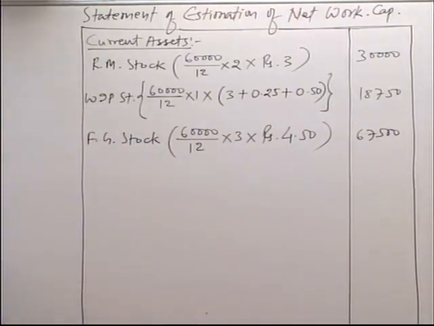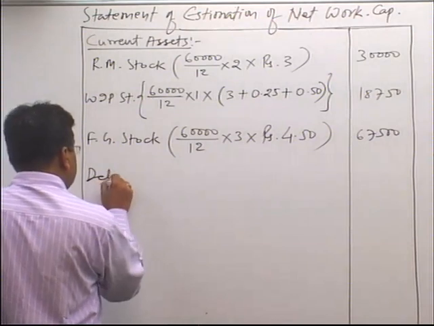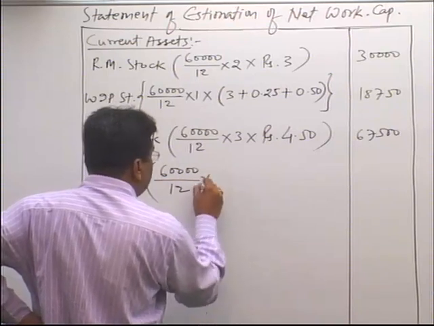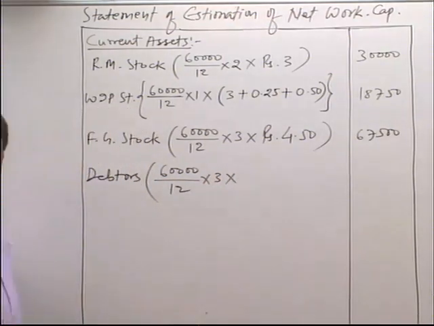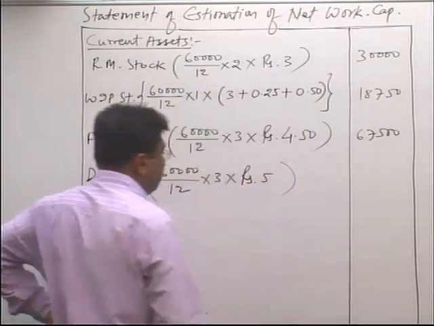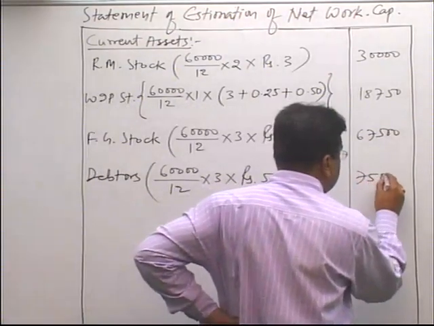And the next is debtors. Now in this sum, nowhere is it mentioned regarding cash sales. So when cash sales is not mentioned, it is assumed that all the sale is credit sale. Now debtors are given credit of 3 months. So write down debtors 60,000 divided by 12 into 3 multiplied by selling price per unit, because we have assumed that debtors are valued at sales, so selling price, so 5. So it comes to 75,000 rupees.